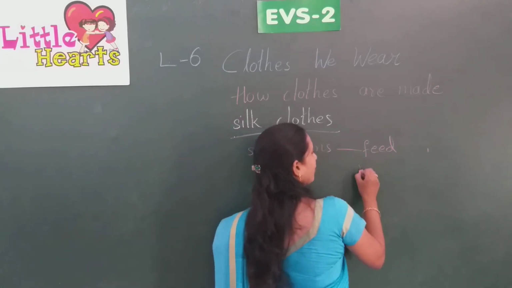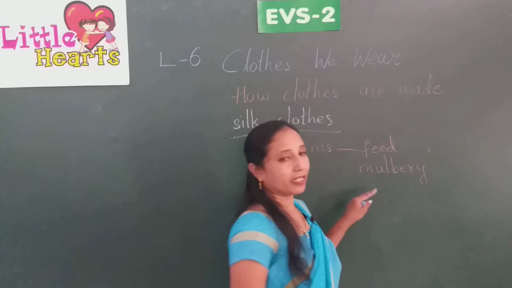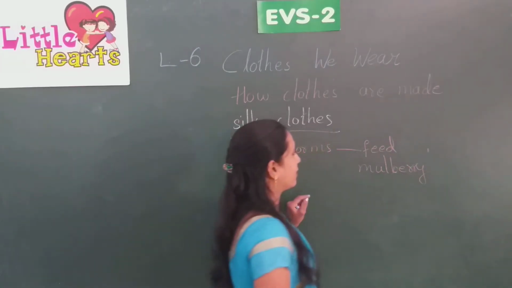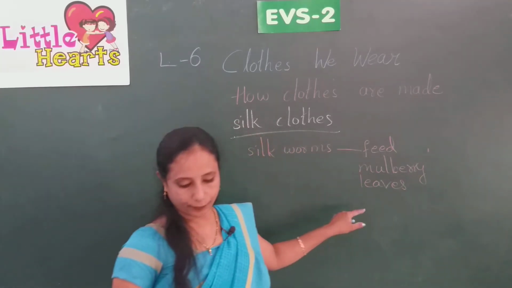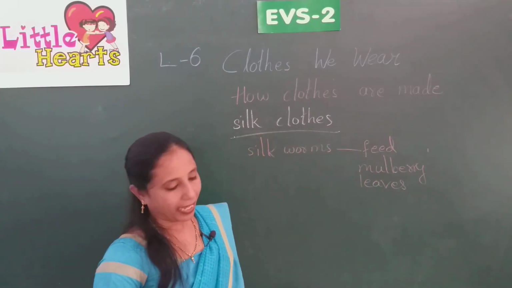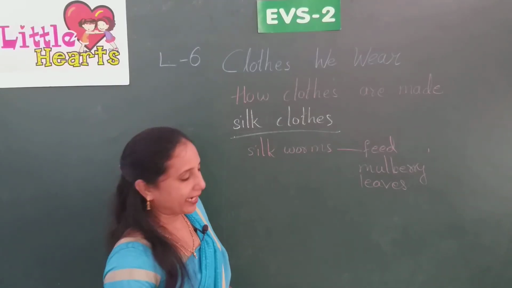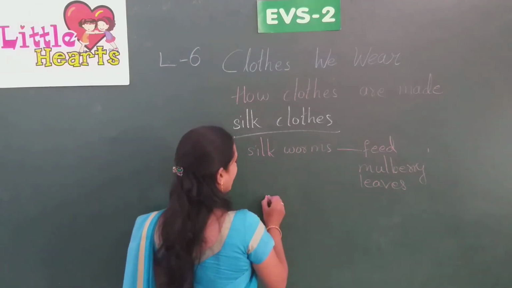Where do they feed? On mulberry leaves. They feed on the mulberry leaves, and they form cocoons over themselves. So we get this silk from these silkworm cocoons.